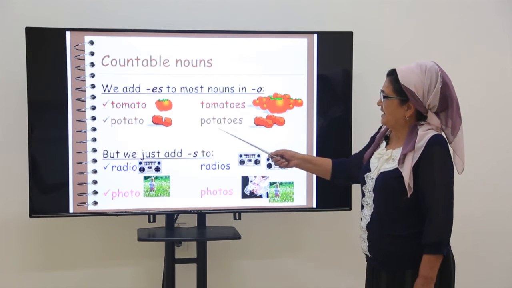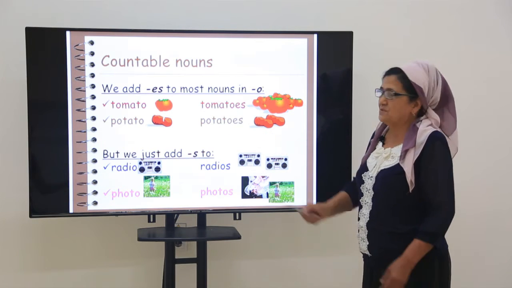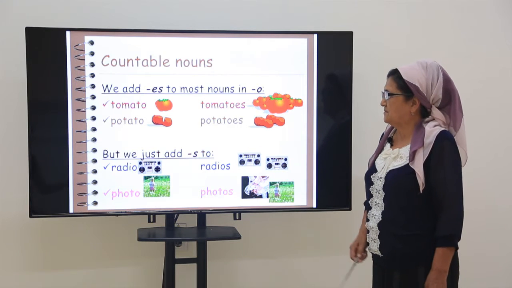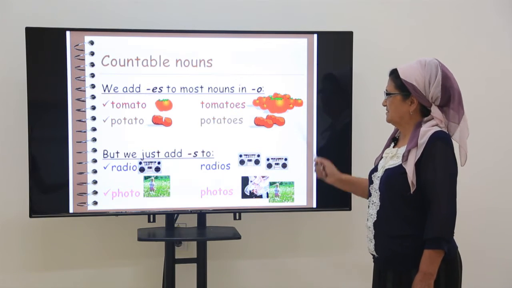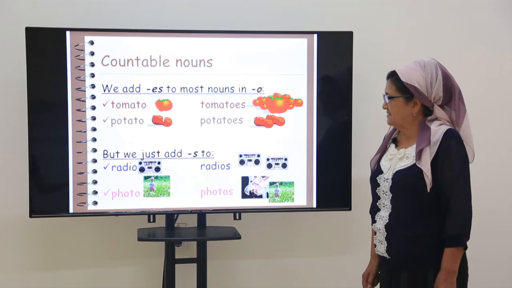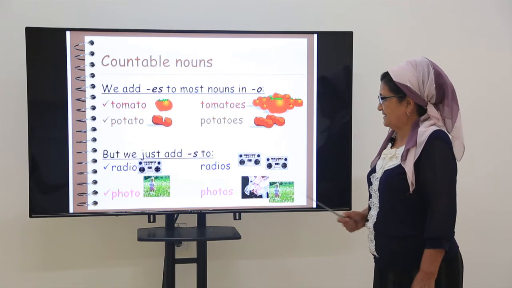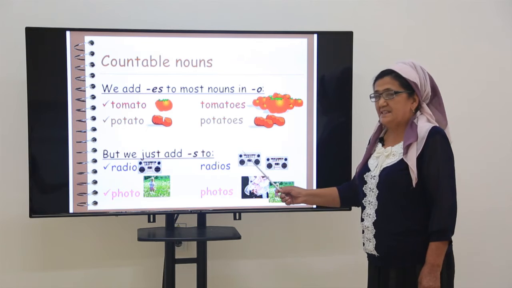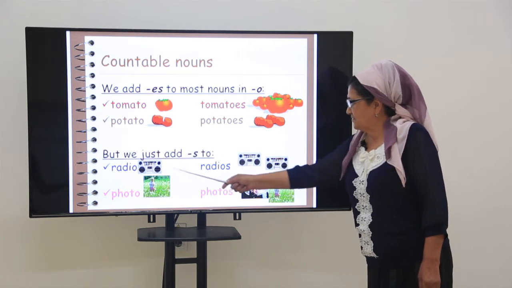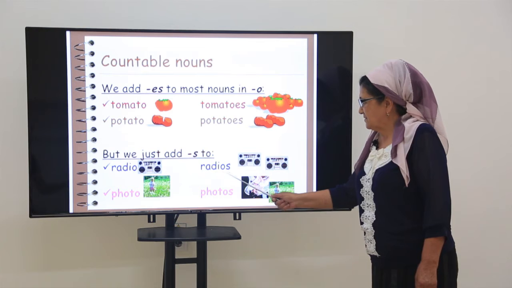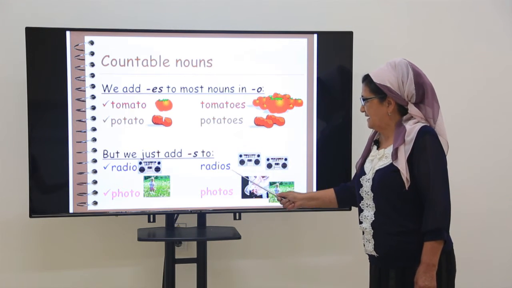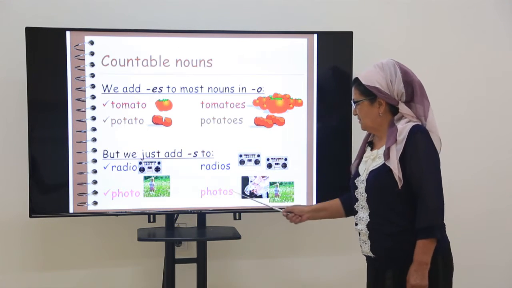Countable nouns, we add es to most nouns ending in o. Tomato, tomatoes. Potato, potatoes. But sometimes we just add s too. In addition, radio, radios, you see, radio, radios. Here we add es, here s. Photo, photos.